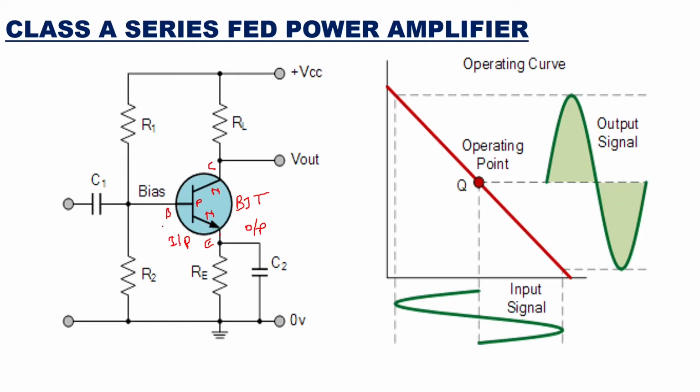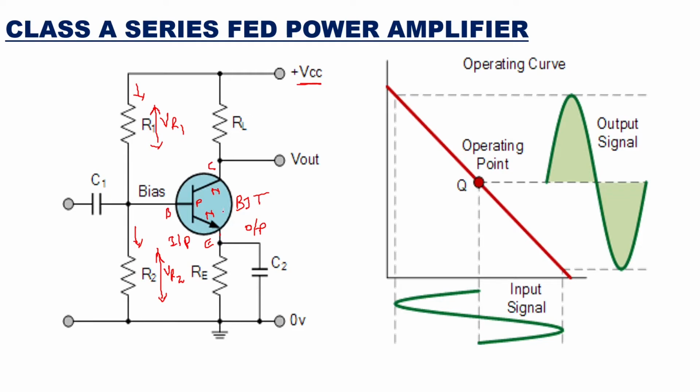Now here you see the VCC is given. The DC supply is given here, and that VCC will make a current flow through R1 and R2. The voltage across R1 is VR1, and the voltage across R2 is VR2. We will see that the transistor is properly biased in the active region.